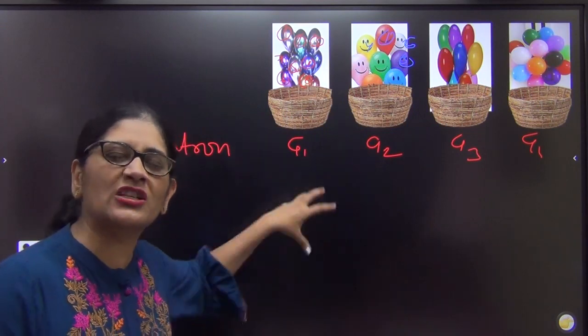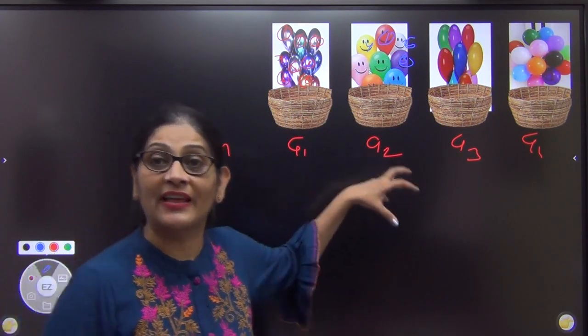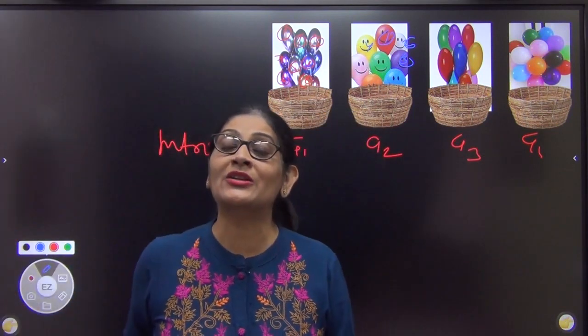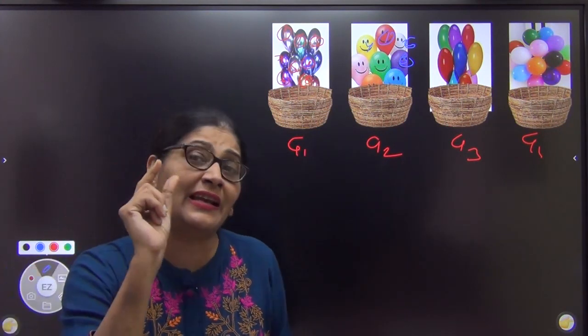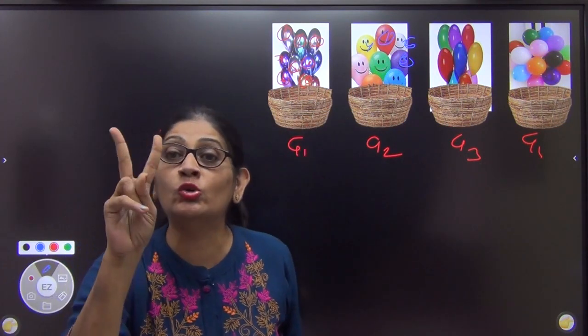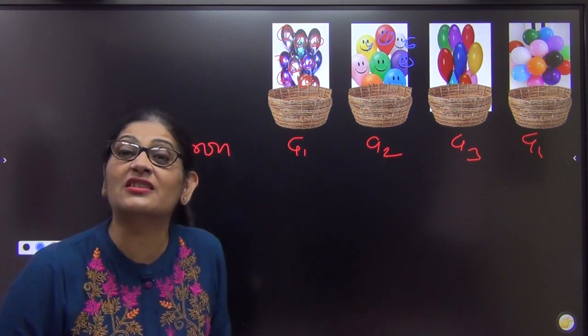Now if I ask you, just pick out one. You are picking out one color out of 40. Then 1 out of 40, 1 out of 40, 1 out of 40. If I call 100 people out of you, there will be a very low probability that the color of all the 4 balloons of any 2 people are the same. Why? Because each basket had 50 different colors of balloon.